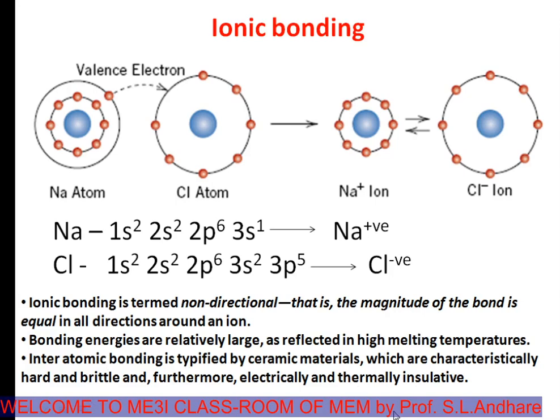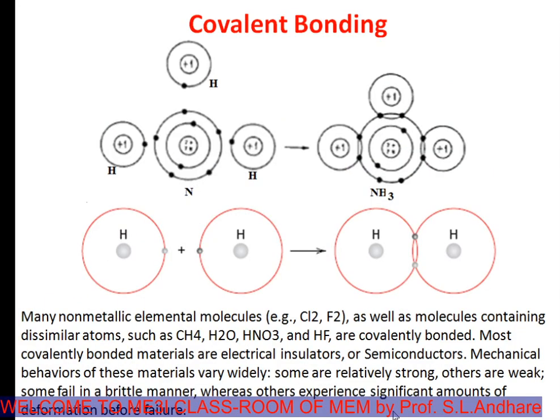Okay, now let us go to the next one. Covalent bonding. To understand this covalent bonding, I have quoted here the example of NH3 gas. NH3. It is ammonia gas. Now, you can understand more about this nature with reference to the electron configuration. See how they behave here.